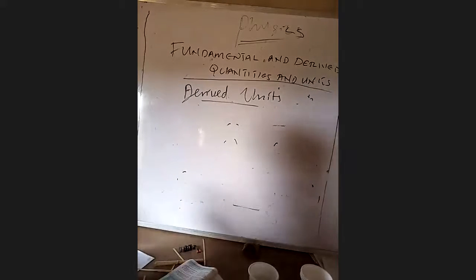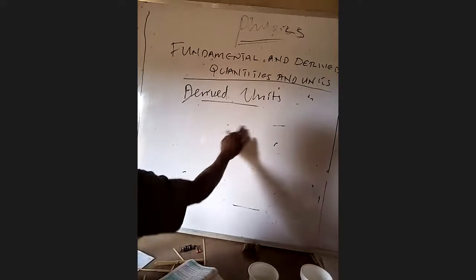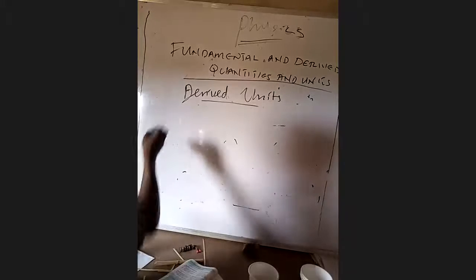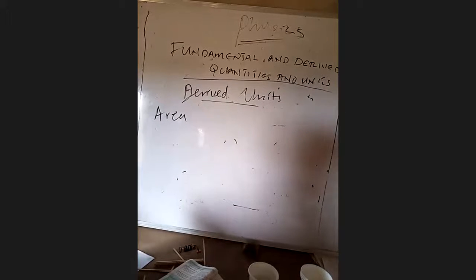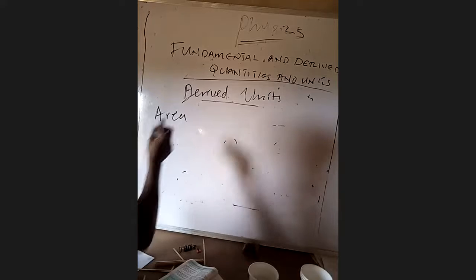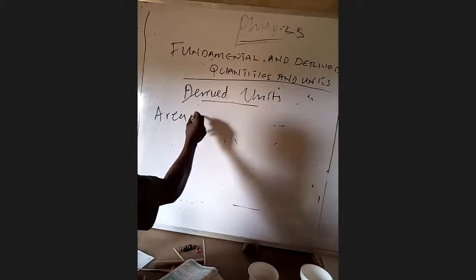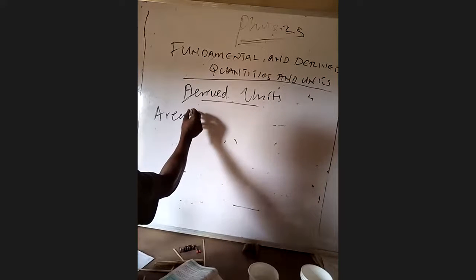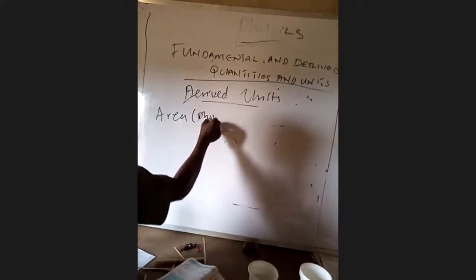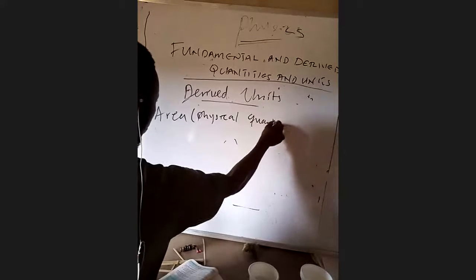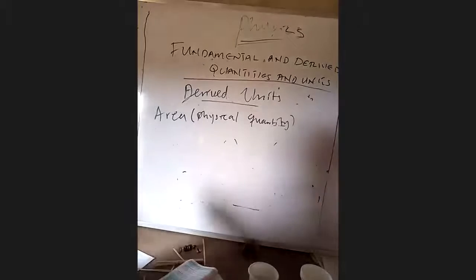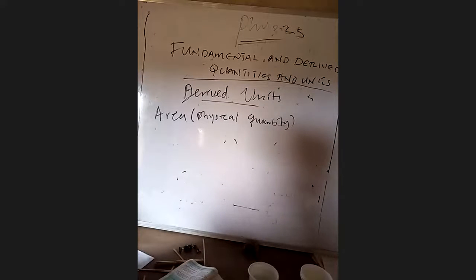For example, let's look into how a derived unit is made. Now, let's write about area. Area is a physical quantity. Every one of us understands the formula for calculating area.